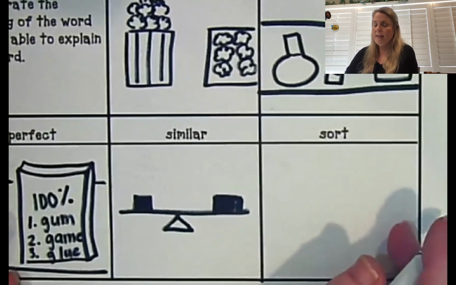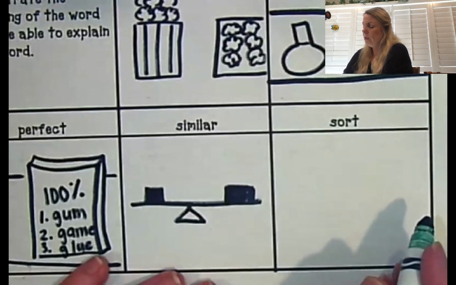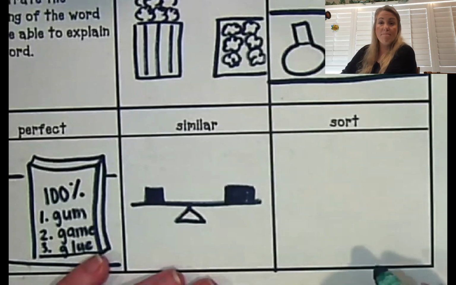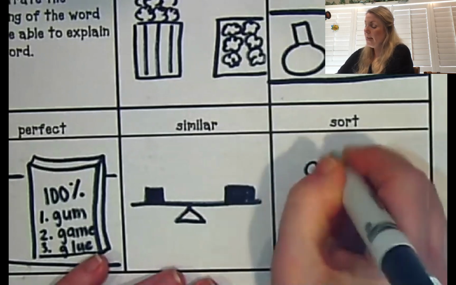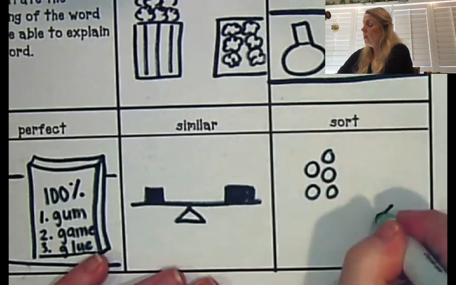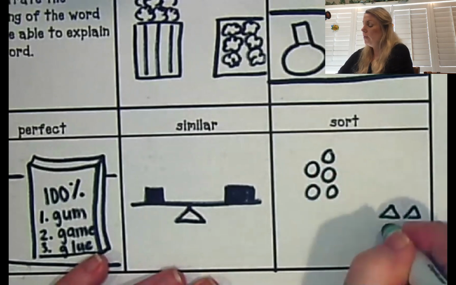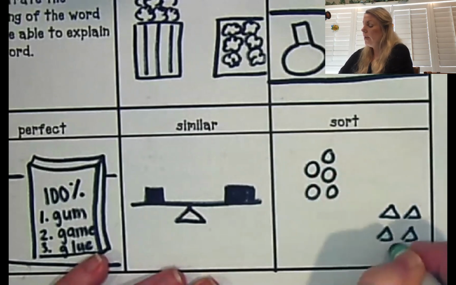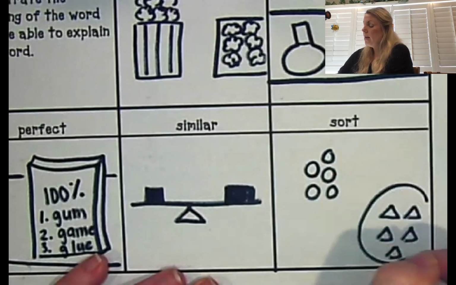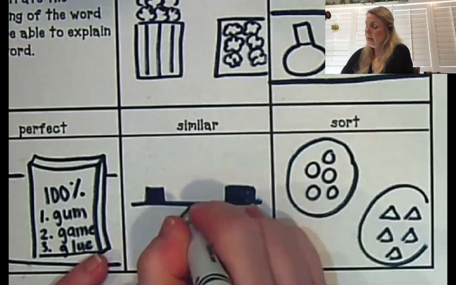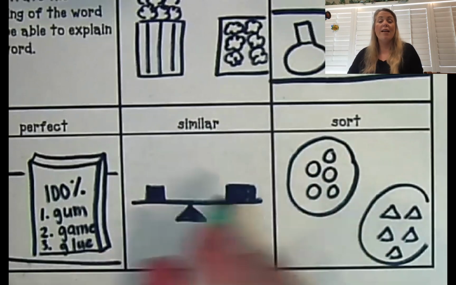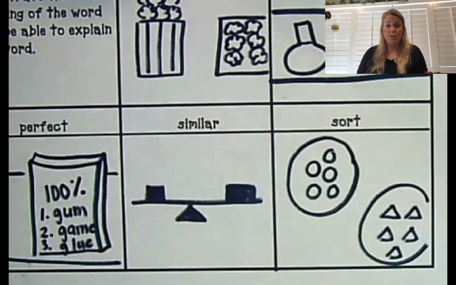And our last word that we're going to do is going to be sort. So remember how they said that they were sorting the laundry? Well, I'm going to think of something that I can sort, and I can sort all the circles together, and I can sort all the triangles together. Okay, so this is sorting. I'm going to sort my shapes. Very good.